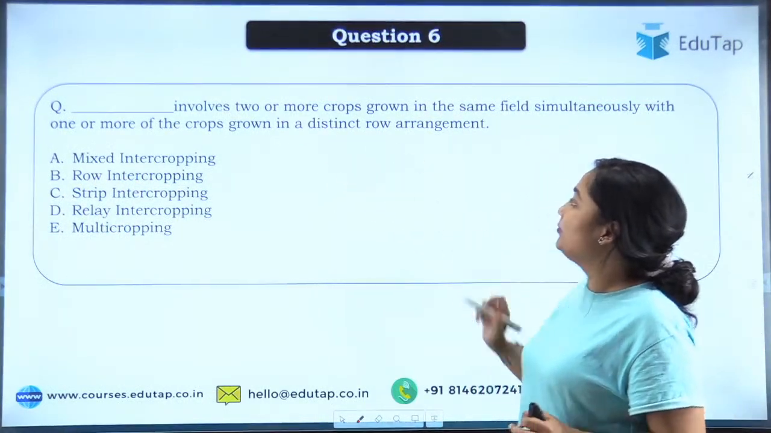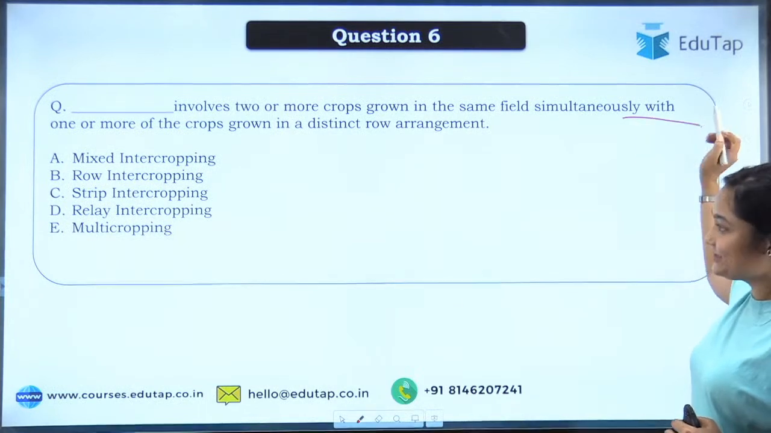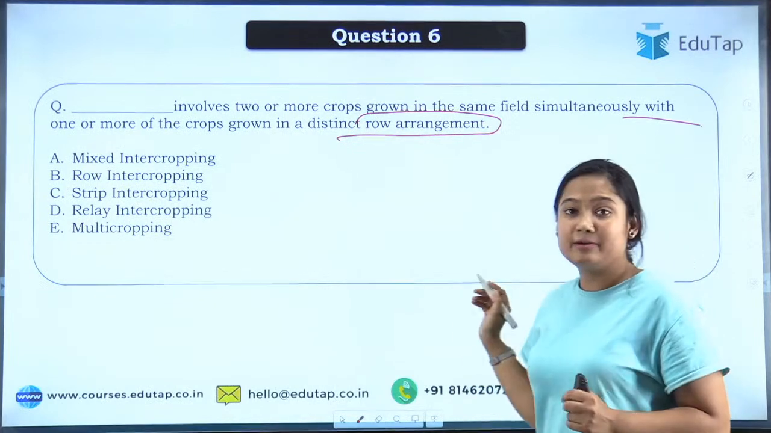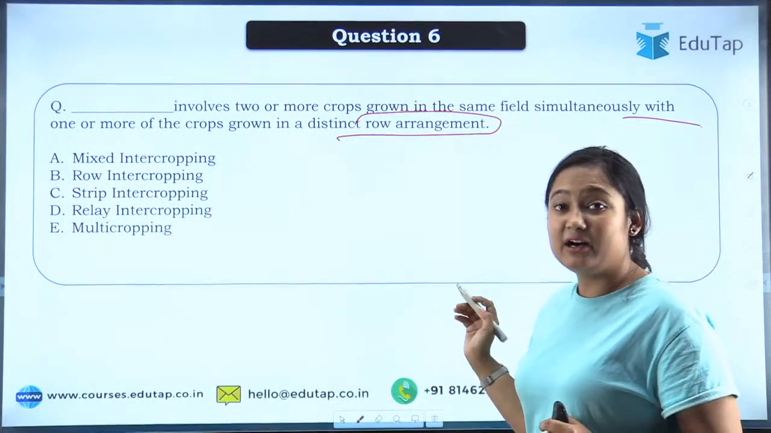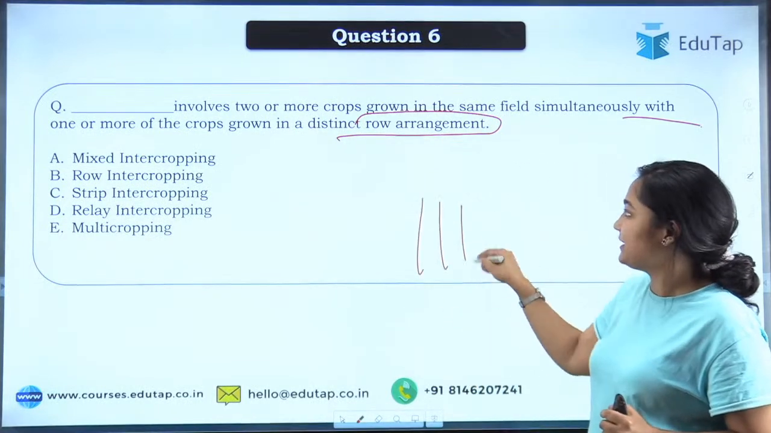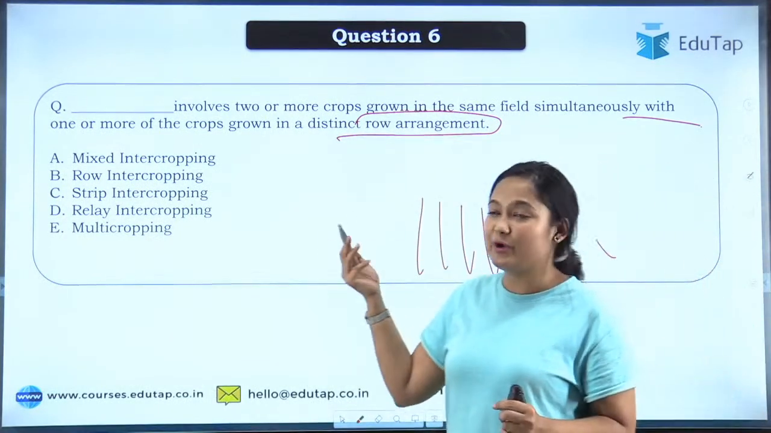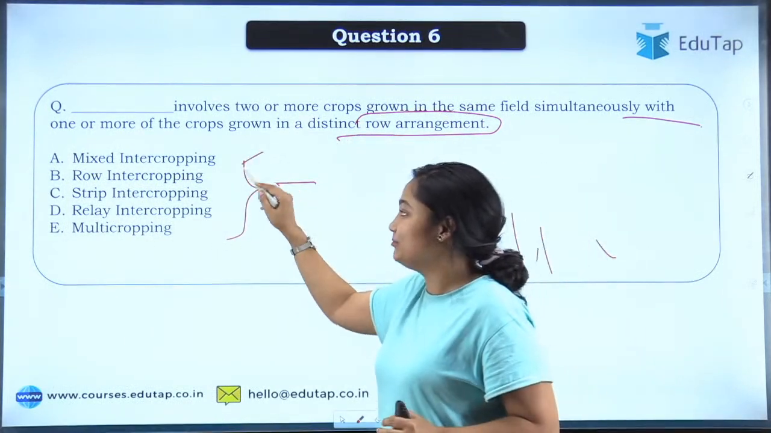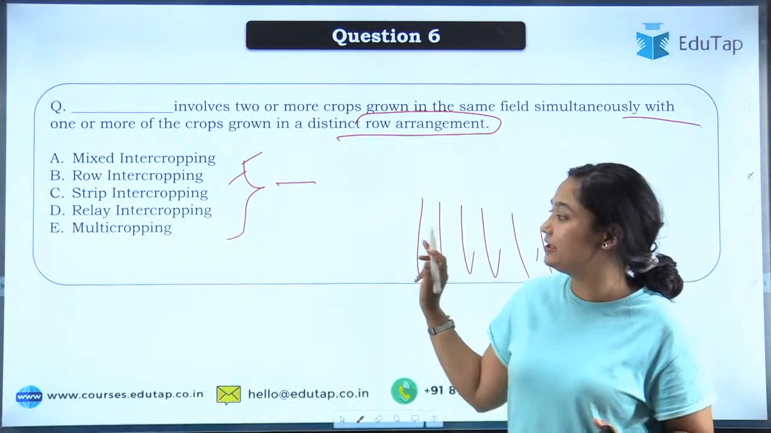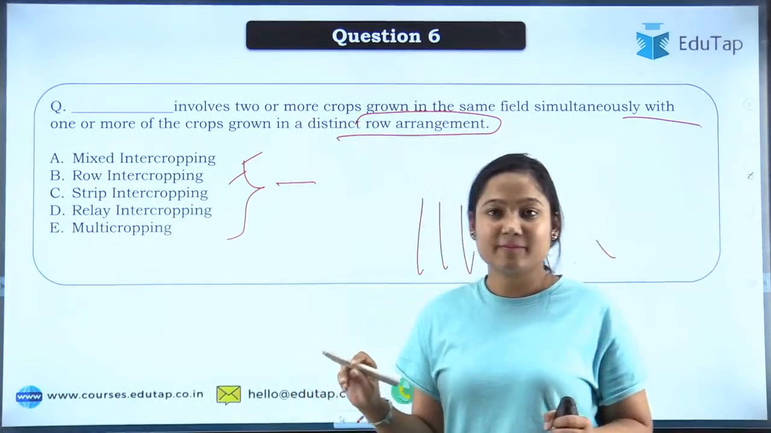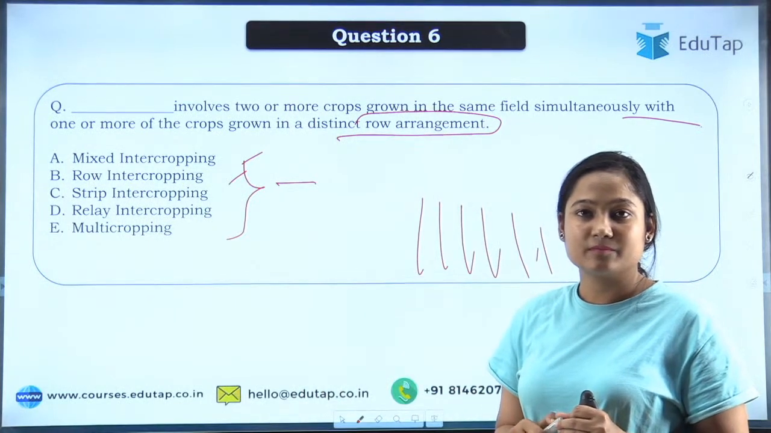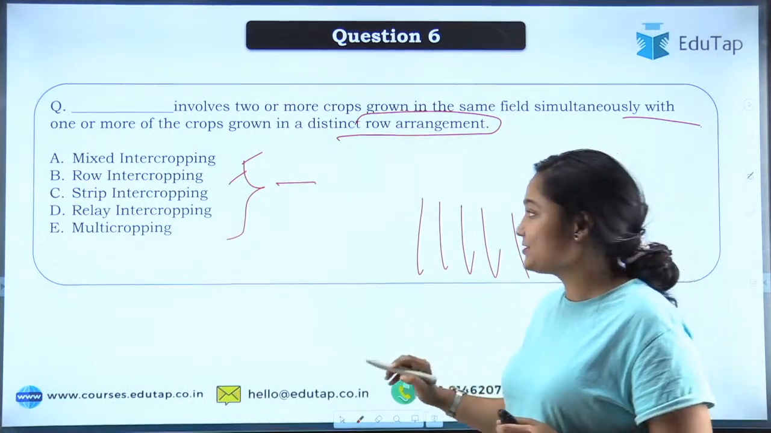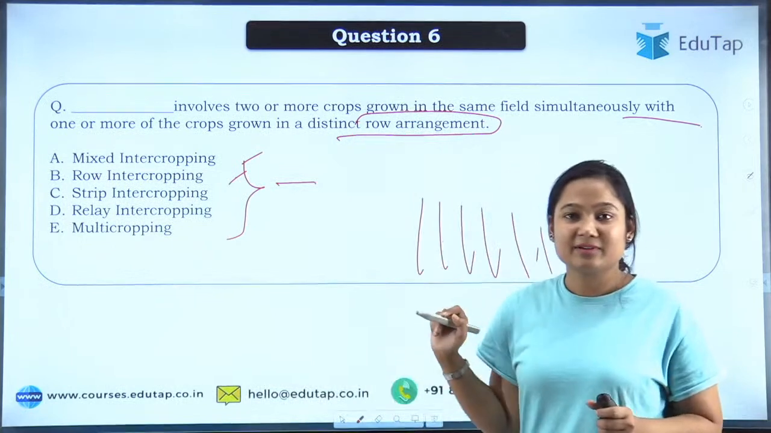So, dash involves two or more crops grown in the same field simultaneously, with one or more crops grown in distinct row arrangements. So we have discussed, yes, more than one can happen. More than one row can happen. Ten rows can also happen. It's up to you and up to your yield. What kind of yield are you planning? Let's say these are your options: mixed cropping, row intercropping, strip intercropping, relay intercropping, or multi-cropping. So Albert is going with row intercropping, that is option B.